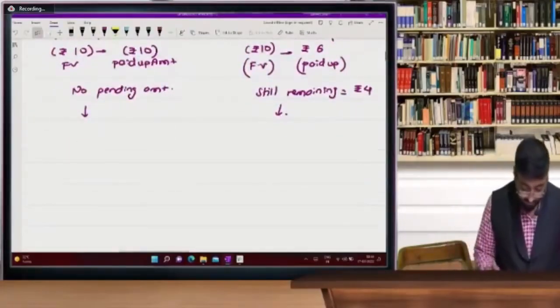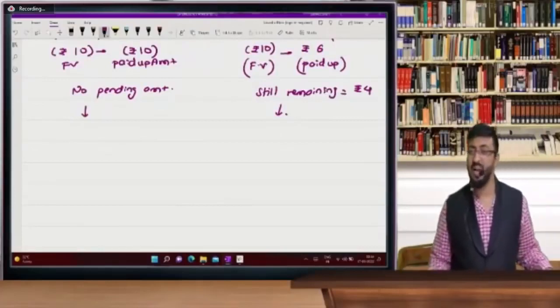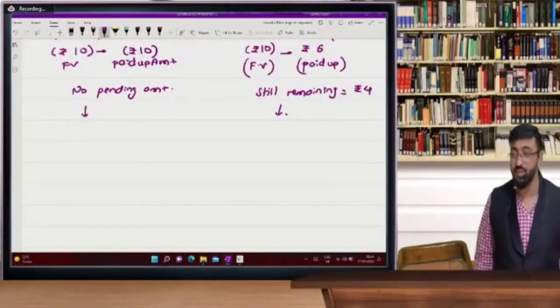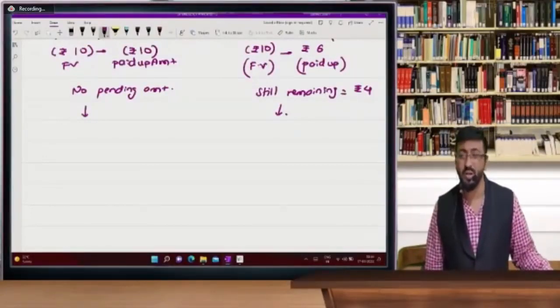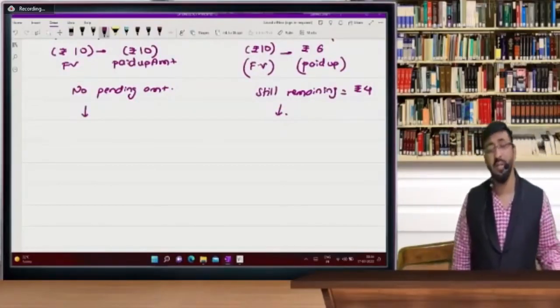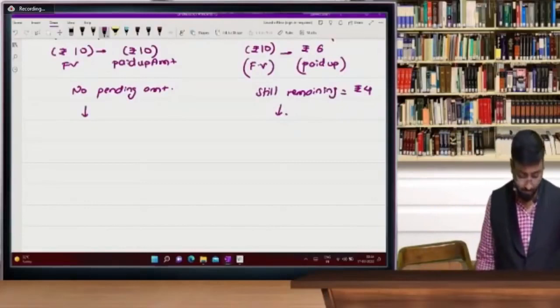Now see beta entries. In this batch, I'm not getting proper replies from the students. Students are not responding, though they are attending in a live session, but still I think you are not interacting properly. And if these sessions are not interactive, beta, my interest will decrease. I will lose my interest. So please, I am requesting you all, please participate and write it in the comment section. Everything you have to write in the comment section. Okay.